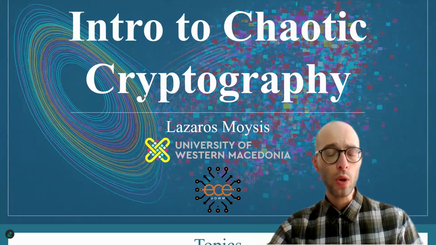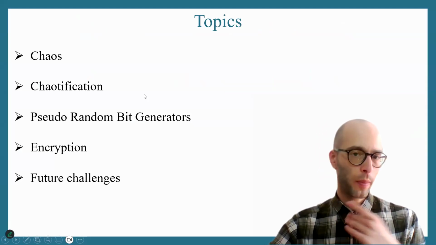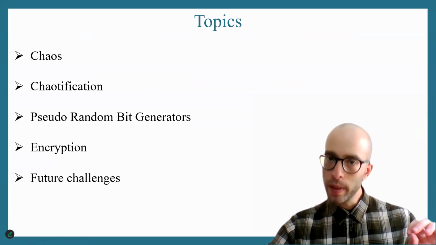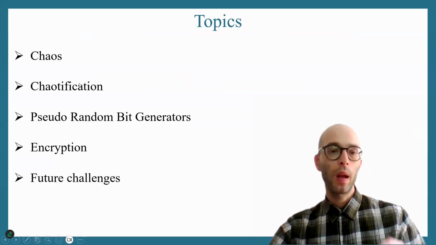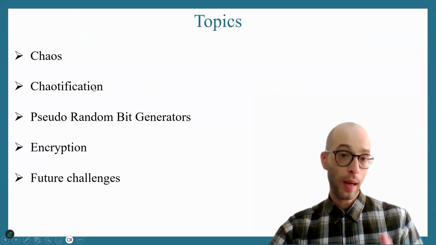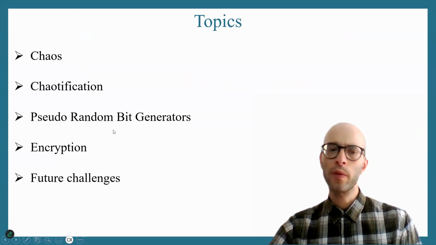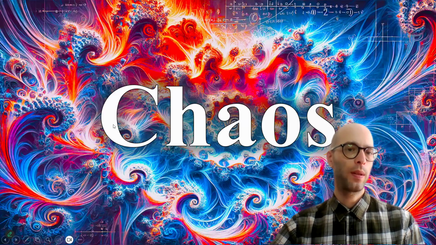Okay. So I'm going to talk a little bit about chaos. Of course, I have many videos in my channel about chaos. And then I'm going to discuss the three aspects that have to do with encryption, which is chaotification, PRBGs, pseudo-random bit and number generators, encryption itself, of course, and then discuss some future challenges in the field. So let's begin with the basics.